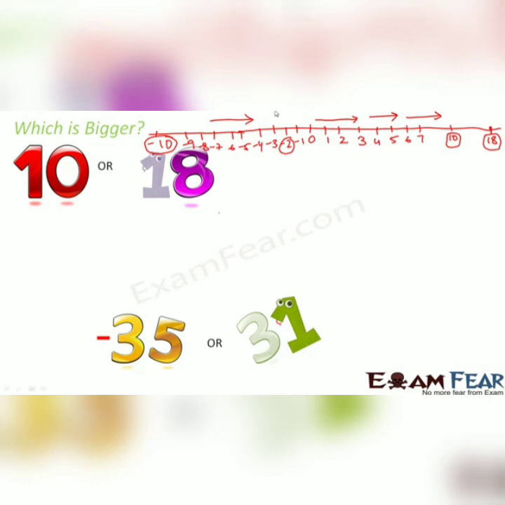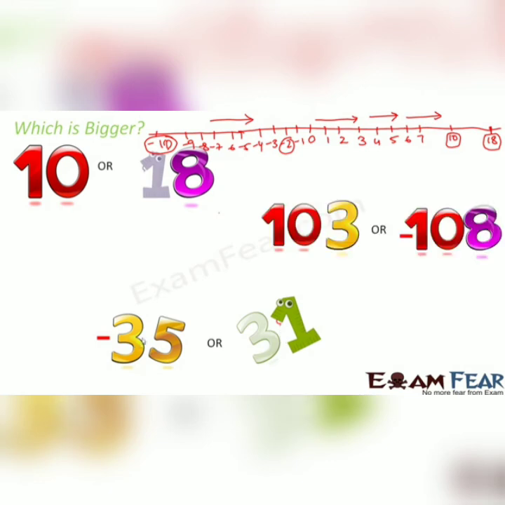So basically, if you now focus only on the negative numbers, you see that in case of negative numbers, if you compare minus 10 and minus 2, even though 10 is bigger than 2, minus 10 is smaller than minus 2. So the moment you put the minus sign, the relationship between the two integers completely reverses. So in this case, one number is negative, the other number is positive. Now quite obvious, all the positive numbers are located on the right side of the negative numbers. Therefore, all positive numbers are greater than negative numbers. So in this case also 31 will be greater than minus 35.